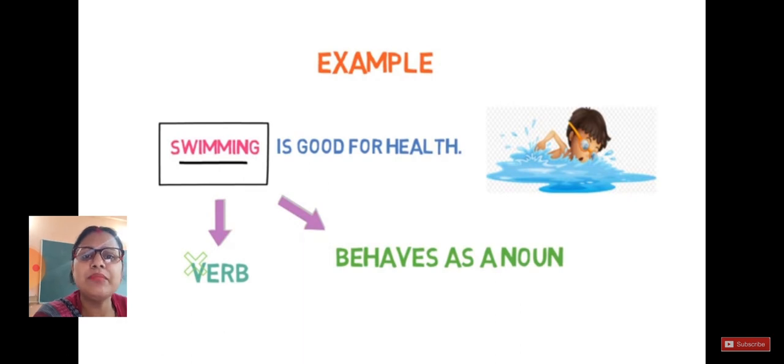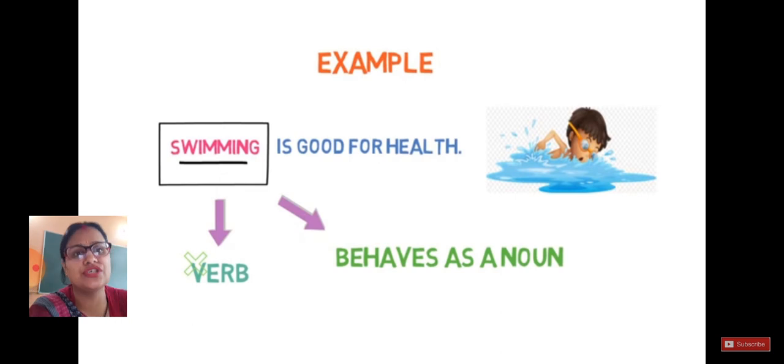For example, I am putting one word: swimming is good for health. Now you just check, swimming is good for health. They have given you a statement, but if we think of that formula, subject plus verb plus object, at the place of subject, what do you find? You find swimming. So have you ever heard about swimming as a subject or a noun? No. But for this statement, it works as a noun.